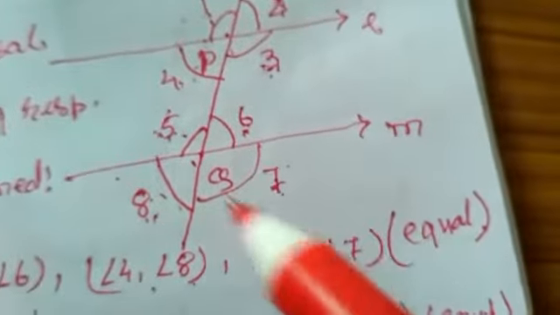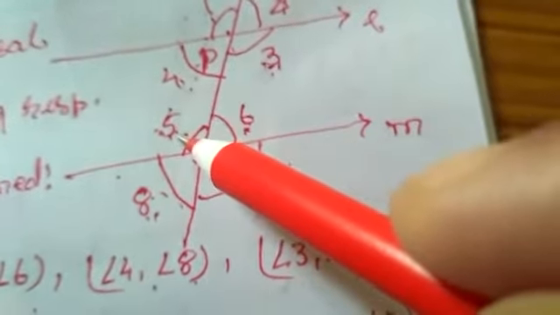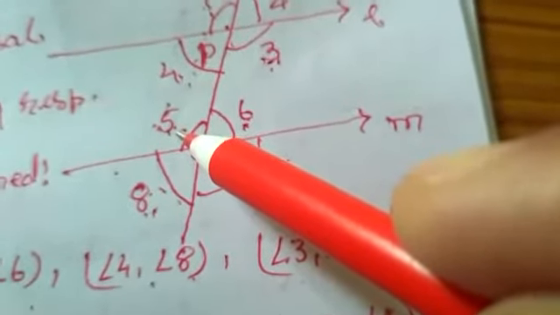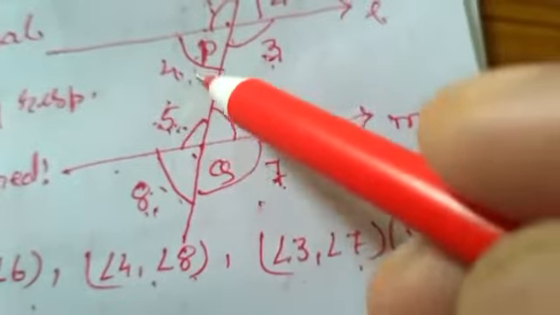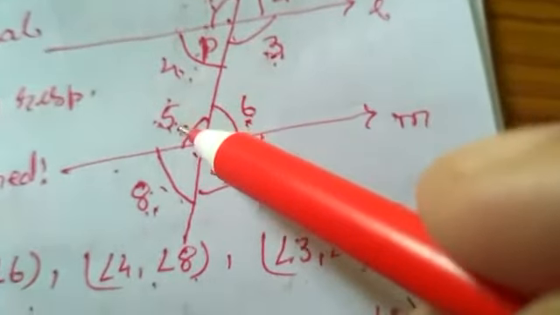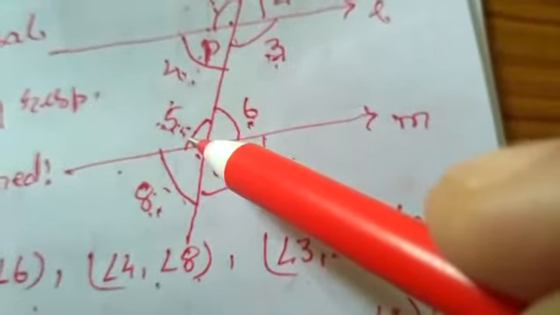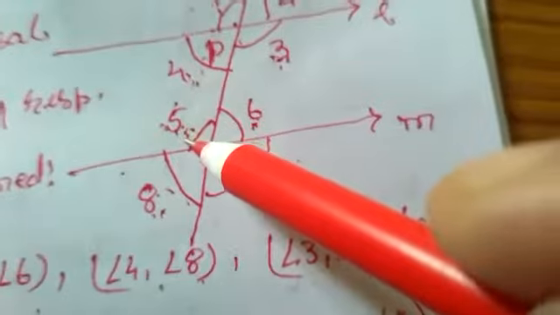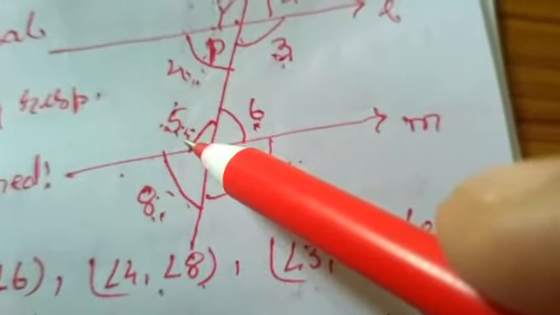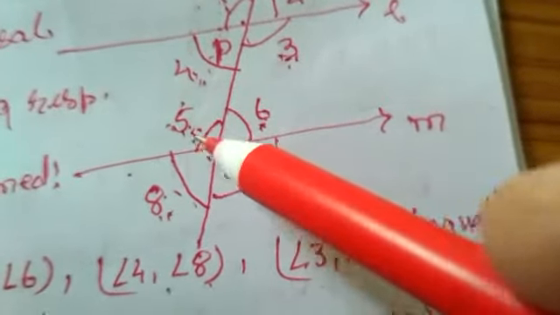In this figure you can see that angles 4 and 5 are on the same side of the transversal and lying in the interior of the parallel lines. So they are called co-interior angles, or interior angles on the same side of the transversal. Which ones? 4 and 5. The condition is that the angles must lie in the interior of the parallel lines.